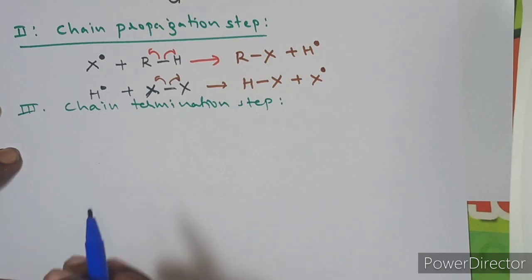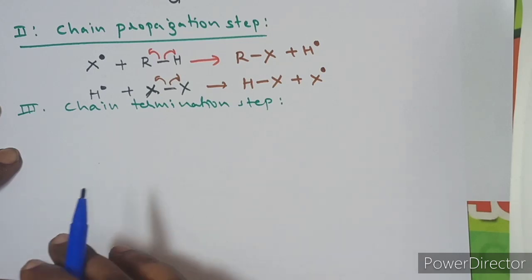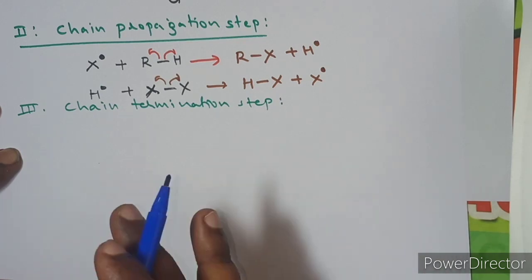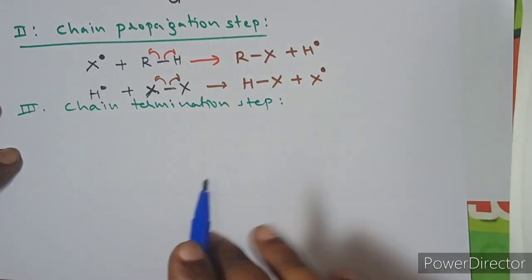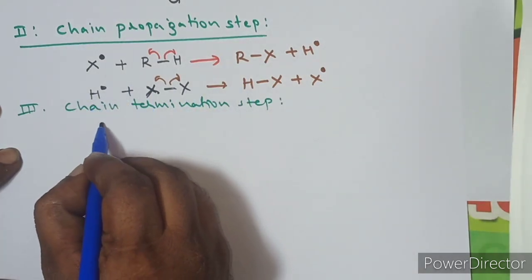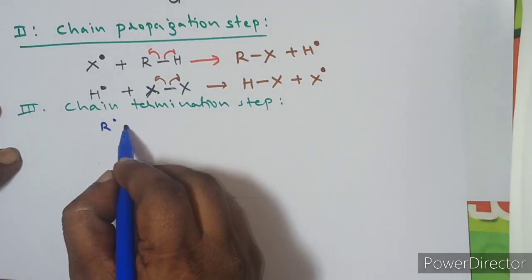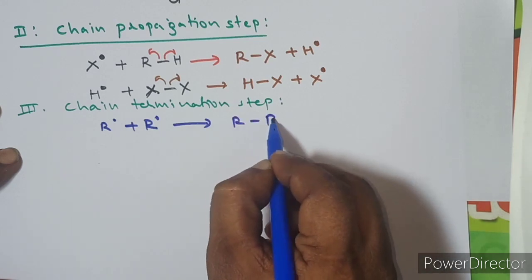Let's see how the chain termination takes place. Because radicals are less stable and highly reactive, whatever radicals are available adjacent to each other will react together to gain stabilization by forming new products. Suppose we consider an alkyl radical here. Alkyl radicals can react together, and two alkyl radicals can react together to give higher alkanes.